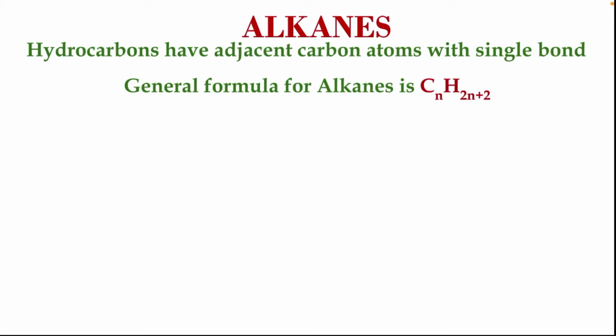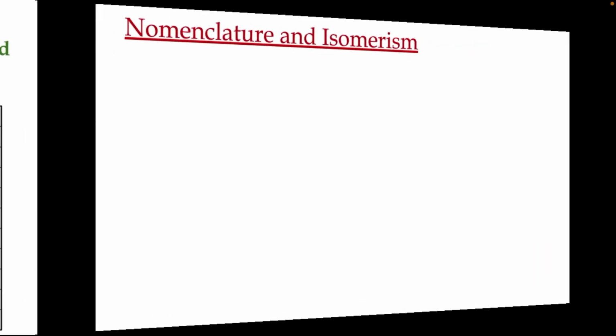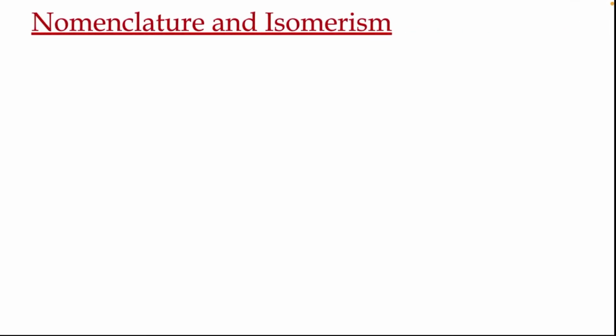Hydrocarbons having adjacent carbon atoms single bonded are called alkanes. They have the general formula CnH2n+2. Here we have the homologous series of alkanes. Alkanes start from the first carbon, that is CH4, methane, then ethane, propane, butane, pentane, hexane, heptane, octane, nonane, and decane. Let us see the nomenclature as well as isomerism in alkanes.